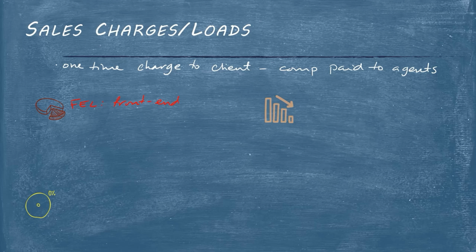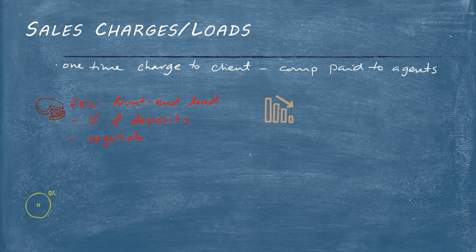The first one is the front-end sales load, or the FEL, and that is a percentage that is paid on deposits. Those deposits might be just a one-time deposit, or you might have an ongoing pre-authorized chequing plan set up with your client that they're depositing into their account on a regular basis.